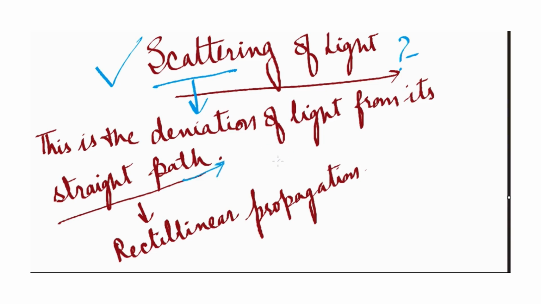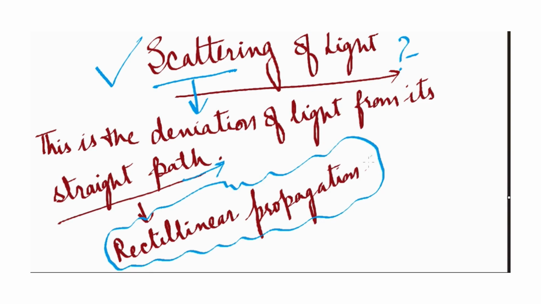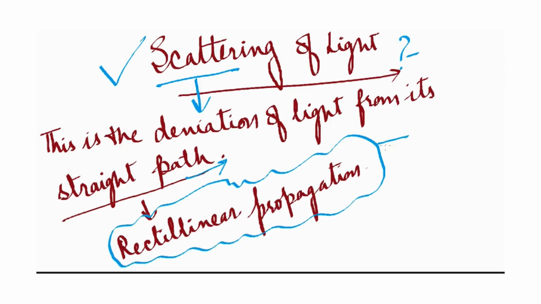We all know that light has a tendency to follow a straight path, and that is known as the rectilinear propagation of light. But whenever there is any obstacle in the path of light, it deviates. Now the question is why light deviates. This is important, so let us try to understand this concept from the basics.